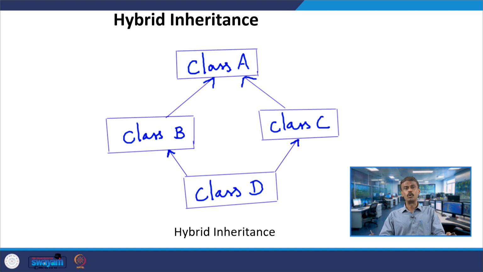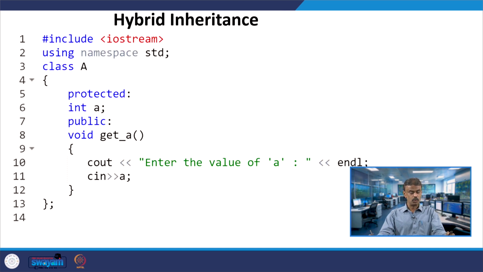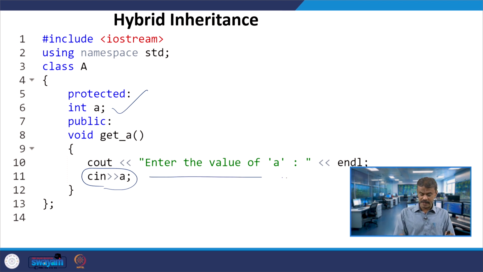Obviously, you do not have hybrid inheritance in Java either, whereas in C++ it is there, as we have already seen. So, let us see what happens in the case of hybrid inheritance. Assume that you have class A, almost similar to what we have written. You have protected member data called A, and a member function void get_A. You are taking the input from the user using cin, printing "enter the value of A", and reading the value from the user.